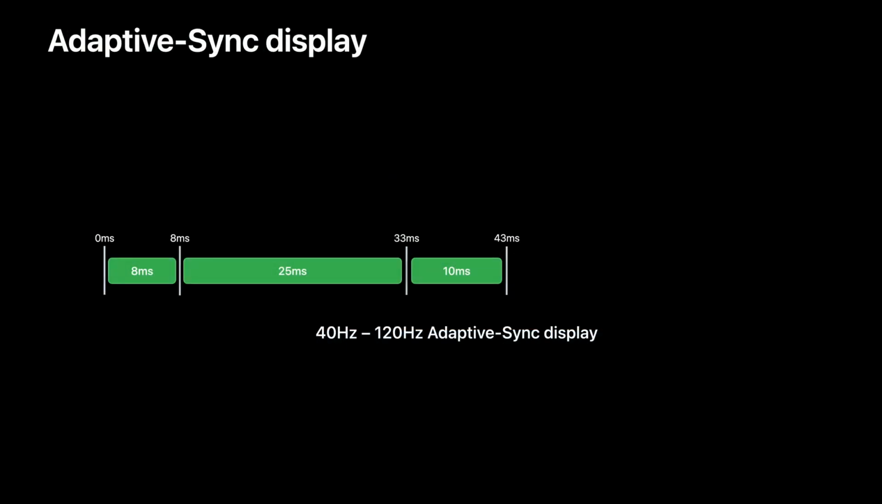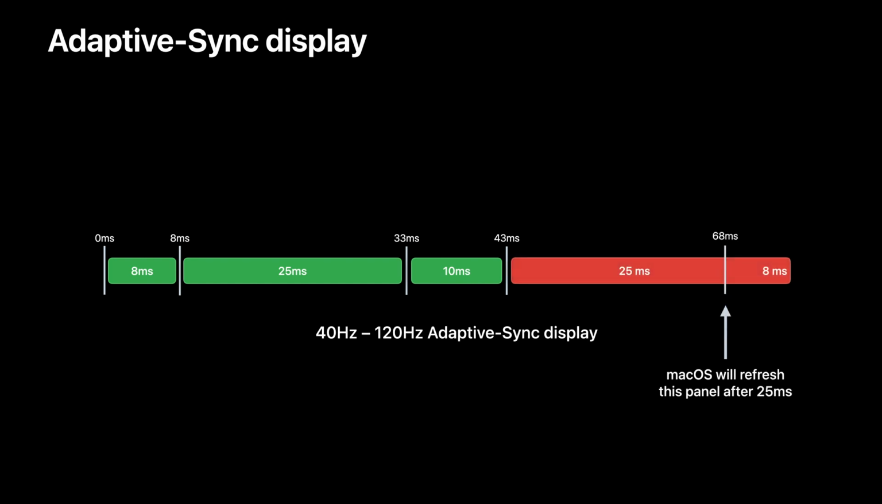Take a look at this adaptive sync display on the other hand. Instead of a static duration, each frame has a window of time that it can be on screen. This window varies depending on the attached display. This display can operate between 40 and 120 Hz, which means that a frame can be on screen anywhere between 8 and 25 milliseconds. Note that once the maximum time has elapsed, the system must refresh the panel, and the display will briefly be unavailable for new updates for a short time.